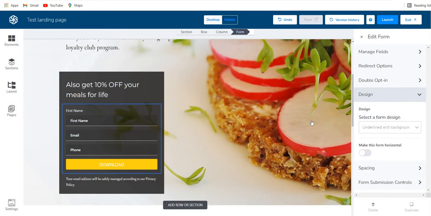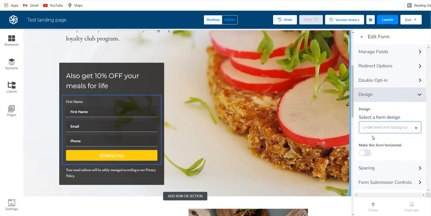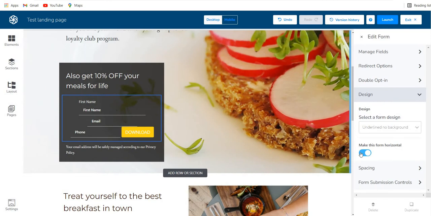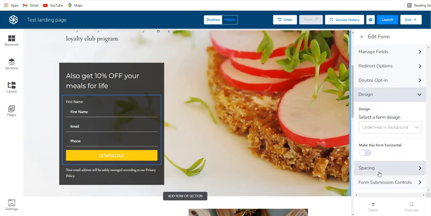So it changed into this. So you have various options over here, underline with no background. So the form is more beautiful now. You can also make this form horizontal if you want. That doesn't look nice, so I'll just go back, right?